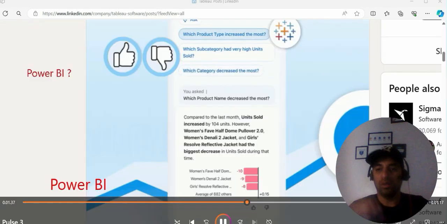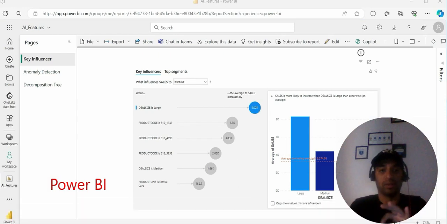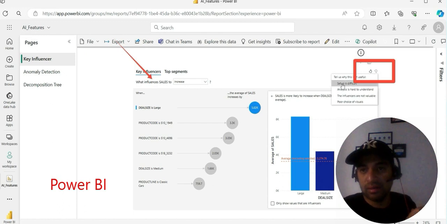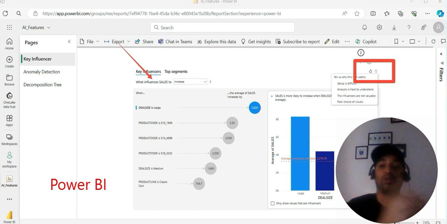Now, this reminds me of a similar feature in Power BI, and that is key influencers. There also you have the metrics. For example, you see sales increase or decrease. What would be the potential influencers? And on the right hand side, you can see there is thumbs up and thumbs down. Thumbs up is fine, but when you say thumbs down, there are certain reasons that you need to give. Setup is difficult, analysis is hard to understand, influencers are not valuable, or poor choice of visualizations. So this is pretty similar to what you have with Tableau Pulse.